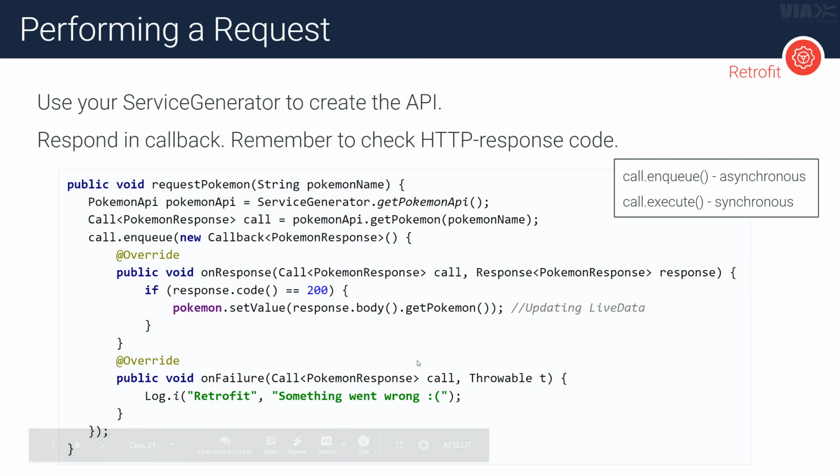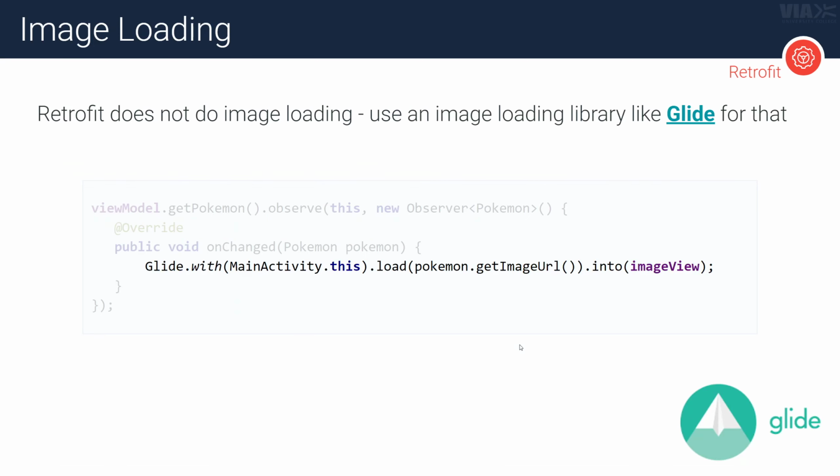You can consume your web API whenever you have your interface and your service generator up and running. The way you do it is by calling enqueue to make it happen asynchronously, and that basically gives you a callback that is called whenever the service is ready with a response. And in here, then you can basically use LiveData to notify any observers about the data changes from the web API that you got. Okay. One last notice here.